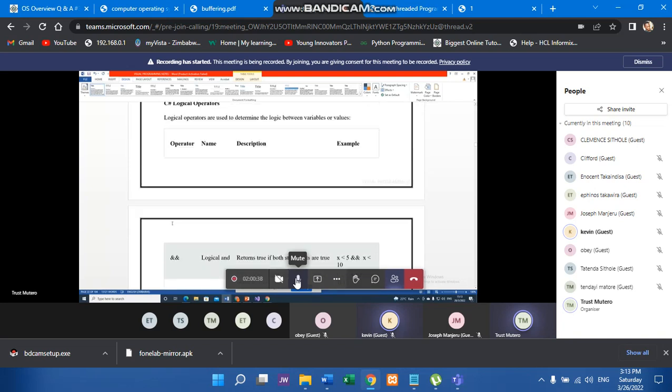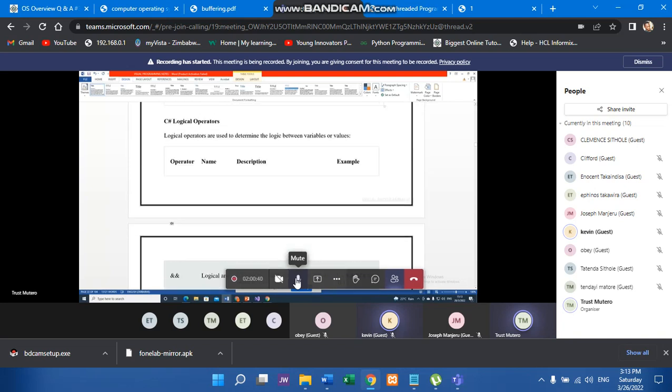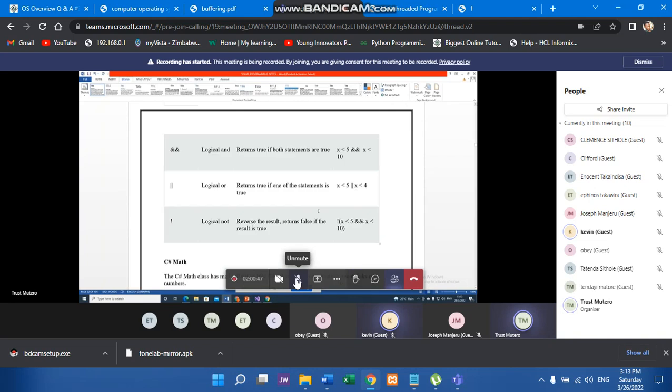Then we've got what we call logical operators, right? Logical operators are used to determine the logic between variables or values, right? For instance, here we are saying X is less than 5 and X is less than 10, okay?